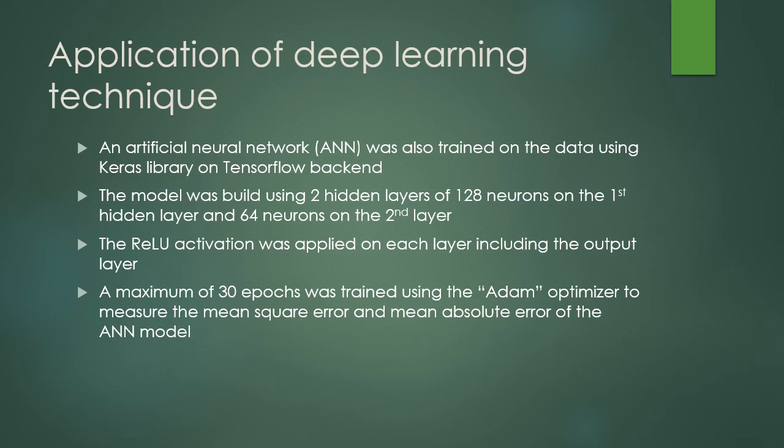On top of machine learning algorithms, we also apply a deep learning technique using artificial neural network based on the Keras library on the TensorFlow backend. So the model was built using two hidden layers of 128 neurons on the first layer and 64 neurons on the second layer. We actually use the rectified linear unit or the ReLU activation, including the output layer. And the maximum of 30 epochs was trained using the Adam optimizer to measure the mean square error and the mean absolute error of the ANN model.